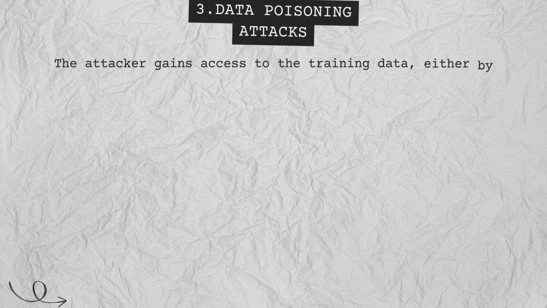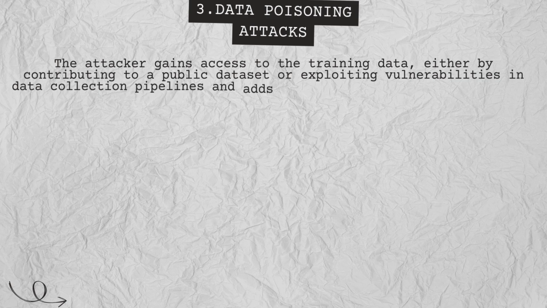In the world of AI, trust in your data is everything. Enter data poisoning attacks, a stealthy and dangerous threat to NLP systems. Here's how it works. An attacker gains access to the training data, either by contributing to a public data set or exploiting vulnerabilities in data collection pipelines. Once inside, they carefully craft malicious examples to manipulate the model's behavior.